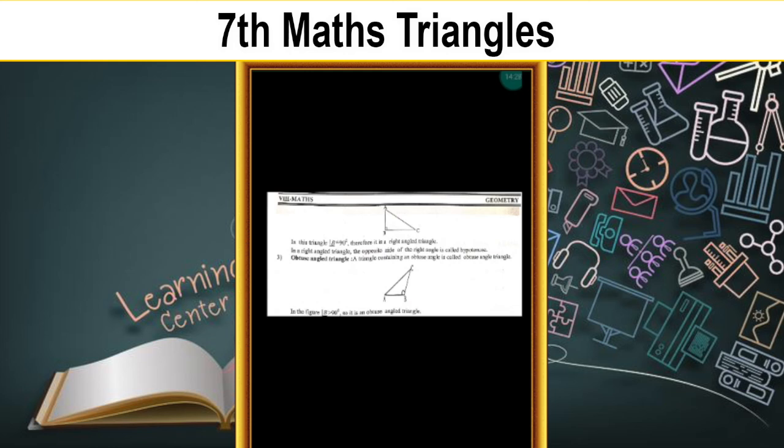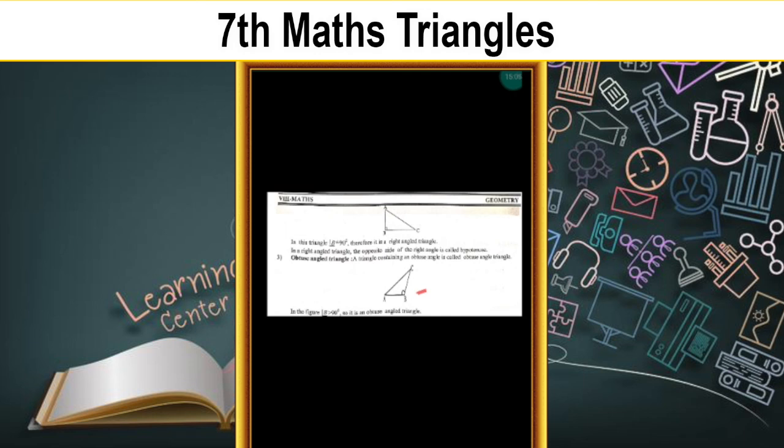Now, this is a figure of the right angle triangle. This angle B is a right angle. Remaining two angles, that is angle A and angle C, are acute angles. Third one is obtuse angle triangle. In right angle triangle, only one angle is right angle, and in obtuse angle triangle, only one angle is obtuse angle. Remaining two angles are acute angles. Understood, children? Here, angle B is an obtuse angle. So this is an obtuse angle triangle. Understood, children?